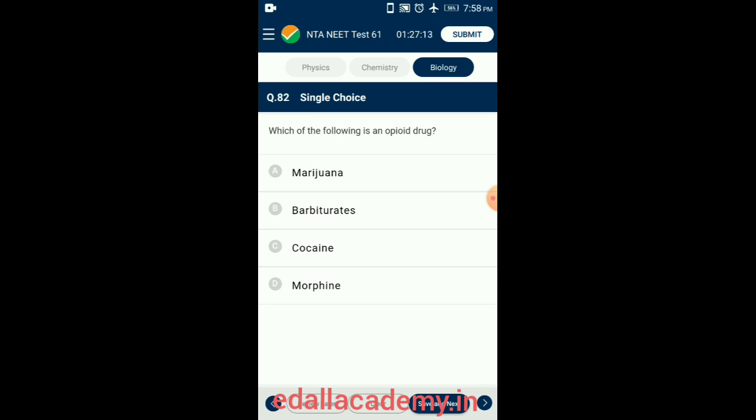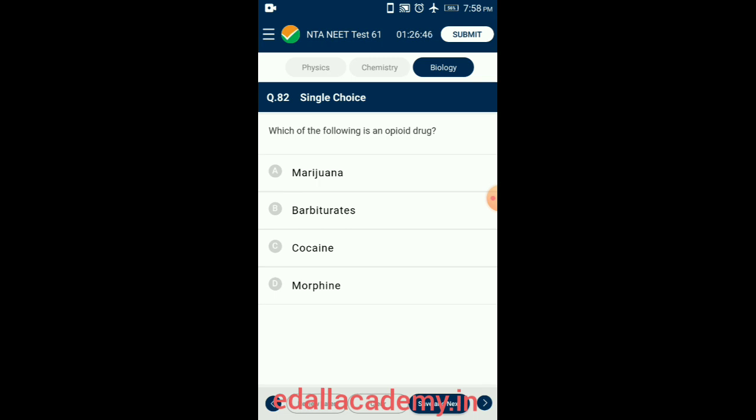Morphine is another opioid drug. Morphine is obtained from the latex of poppy plant. It is a sedative and painkiller used to reduce pain after surgery. These are the drugs which bind to opioid receptors in the central nervous system and gastrointestinal tract.